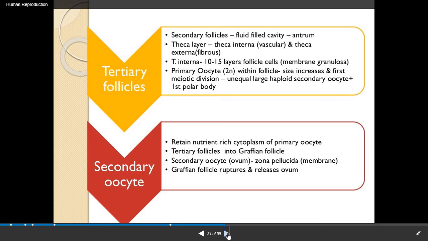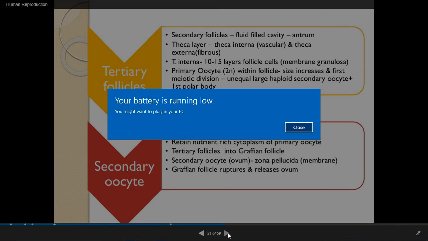Tertiary follicles grow into the Graafian follicle. The secondary oocyte releases the ovum, and one membrane surrounds the secondary oocyte, which is known as the zona pellucida. And the Graafian follicle now ruptures and releases the egg, that is the ovum.